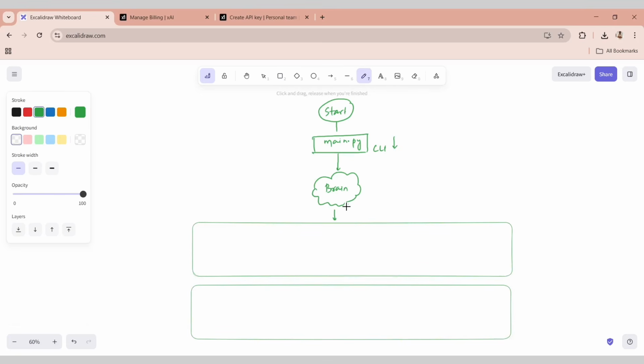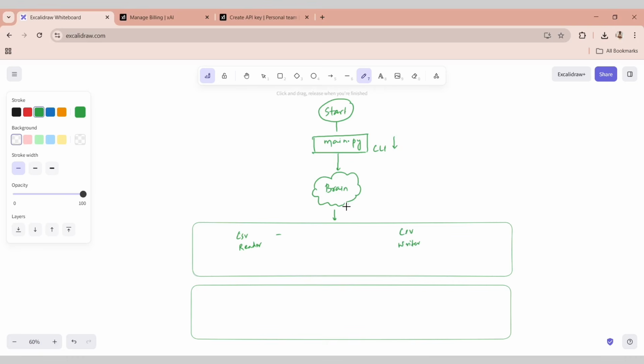So we have 2 parts here. One is your CSV reader and one is your CSV writer. So we have all the 4 tools here.